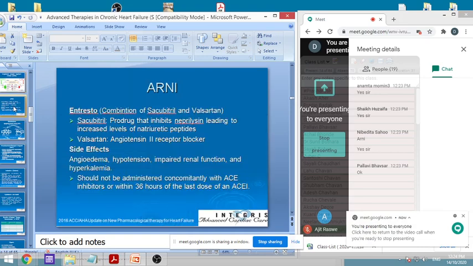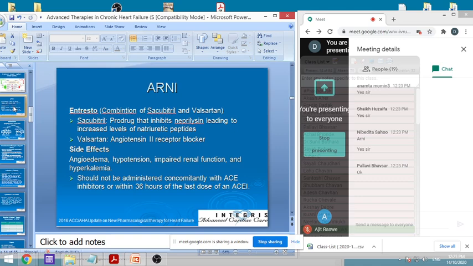An example of this is sacubitril, a prodrug that will inhibit neprilysin, leading to increased levels of natriuretic peptides, and simultaneously valsartan is combined with that, which is an angiotensin 2 receptor blocker. So this combination will decrease the angiotensin mediated actions, and this will cause an increase in natriuretic peptide activity and a decrease in angiotensin 2.